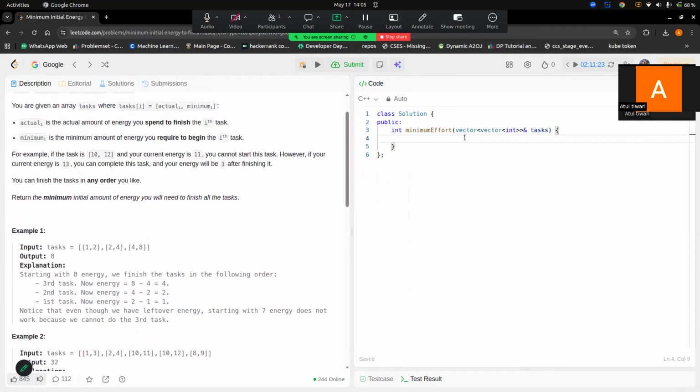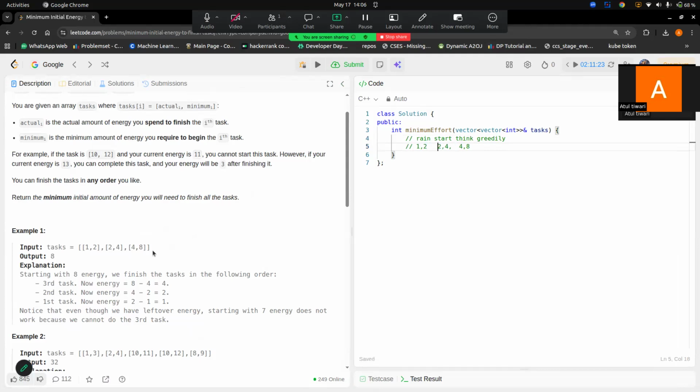In such problems, the brain starts to think greedily. If you think greedily, first of all you will see 1 comma 2 is there, then 2 comma 4, then 4 comma 8. These are the tasks, so you will think the maximum is 8.